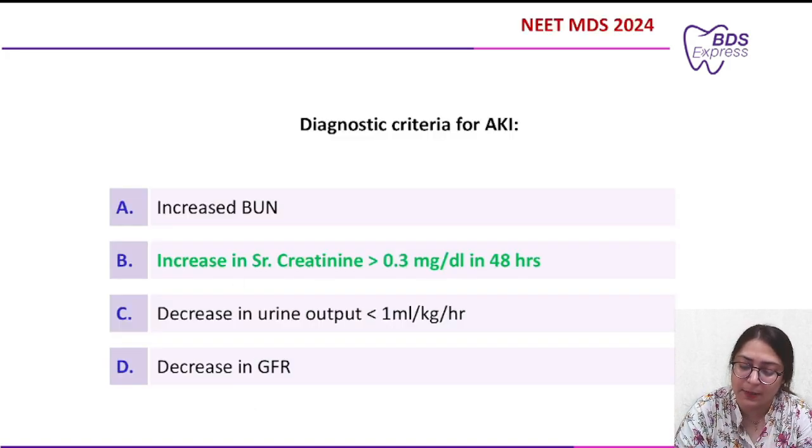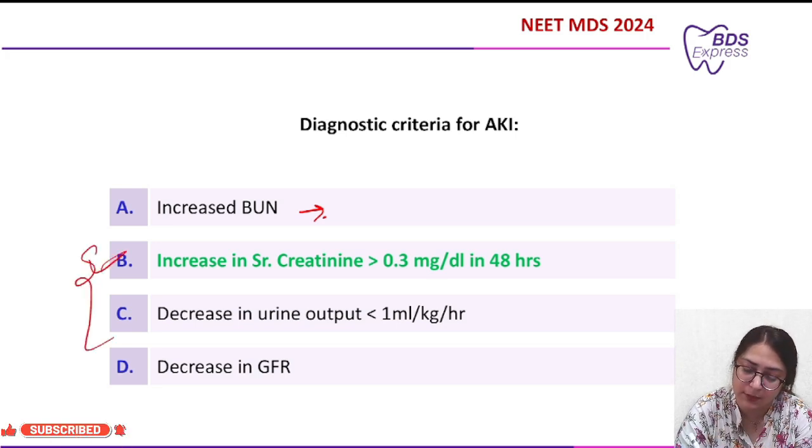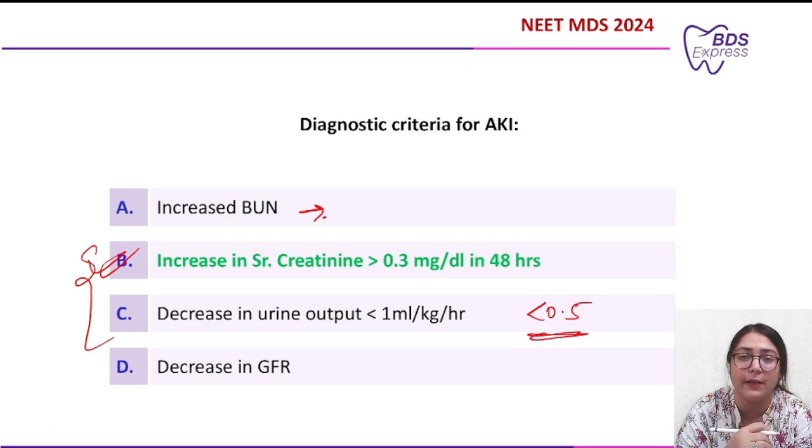Now, increased BUN can be there, but it is not specific to acute kidney injury. These two things I have told you, this is the correct answer. And if it had been a 0.5 value, then this would have been the correct answer. Then decrease in GFR. Basically, decrease in GFR is related to chronic kidney disease and not with acute kidney injury, right?